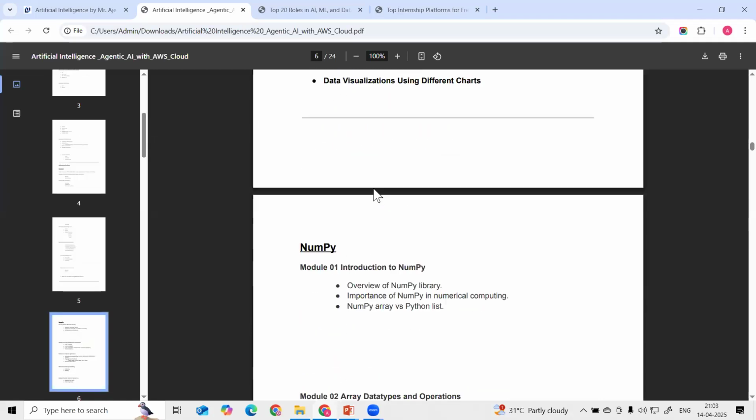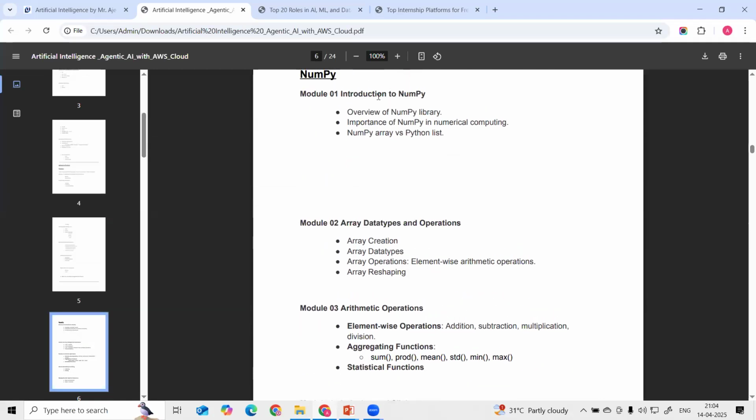And then after that we are going to start with numpy. In numpy we are going to see what numpy is, and what the difference is between a Python list and numpy.